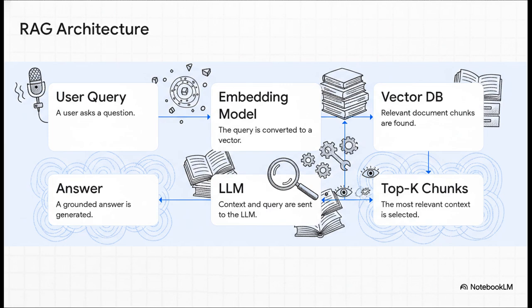So here's the whole assembly line. A user asks a question, it gets turned into an embedding, we search a database to find the best document chunks, and then, and only then, do we send those chunks to the LLM to generate an answer. Our observability toolkit has to tap in at every single stage before the LLM, because that right there is where the failures almost always happen.